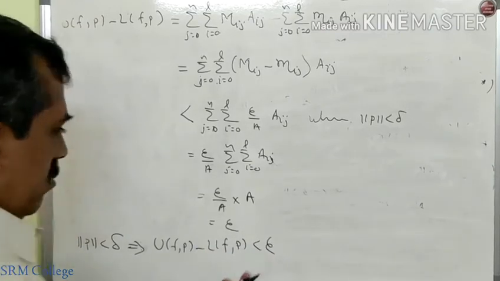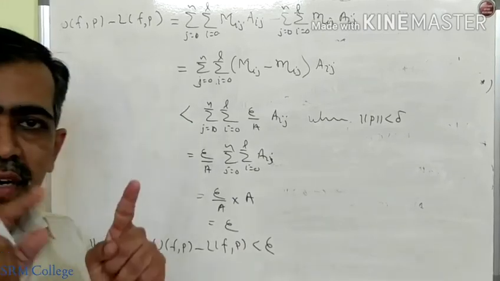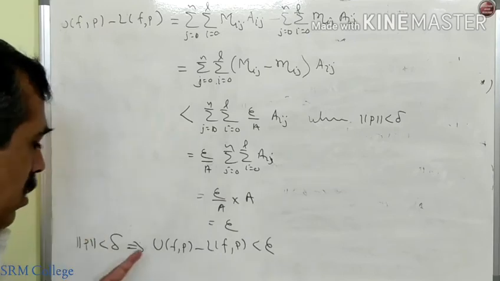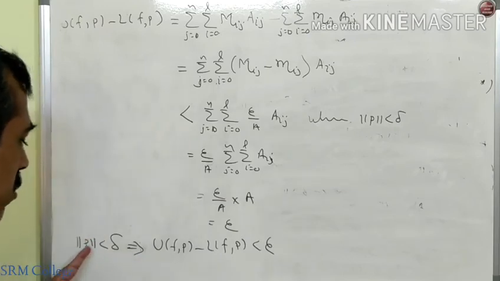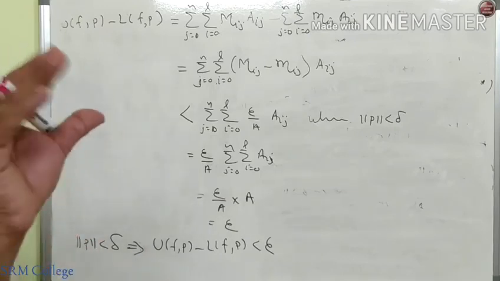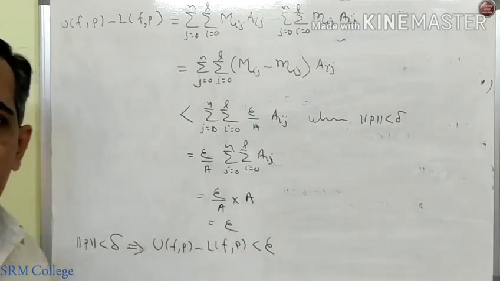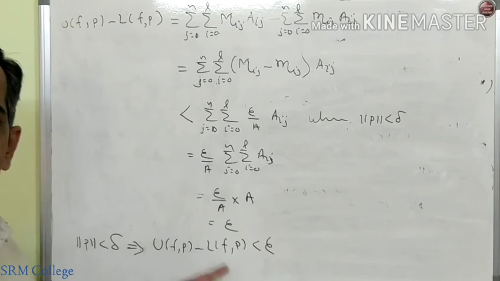Once again, for any epsilon greater than 0, there exists delta greater than 0 depending only on epsilon, such that whenever I consider a partition P of D, norm P less than delta implies UFP minus LFP less than epsilon, and this tells us that by Riemann's criterion, f is integrable on D.